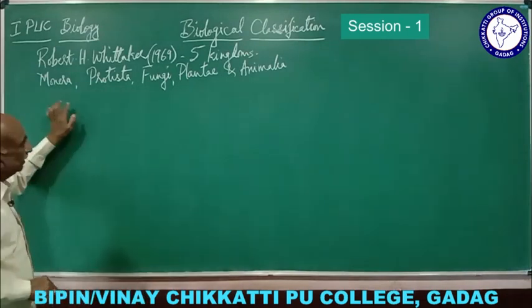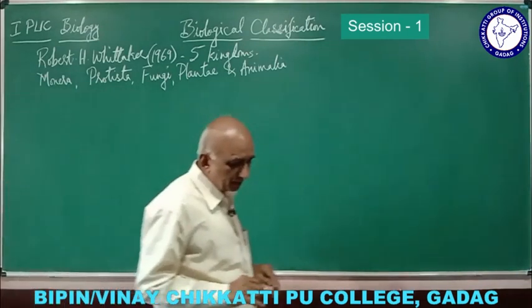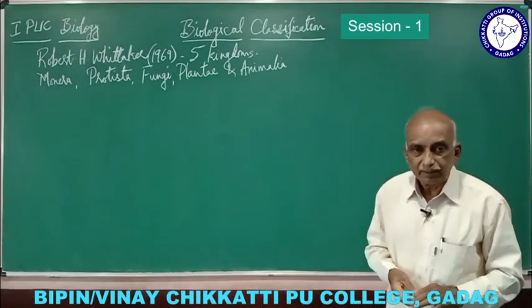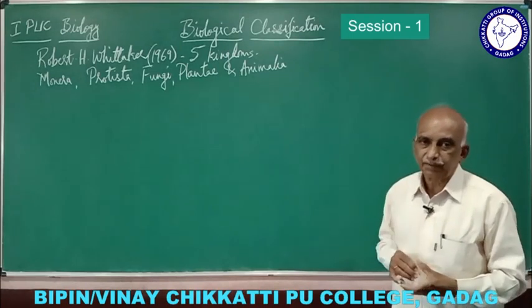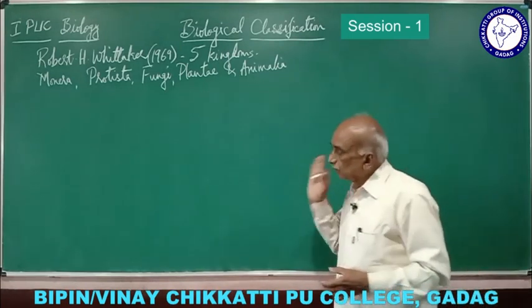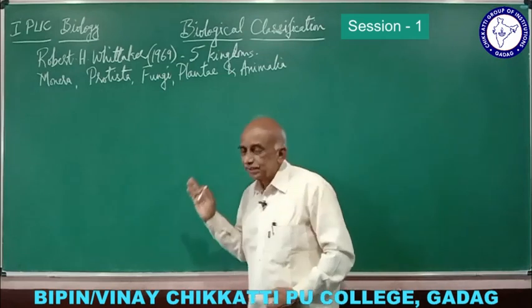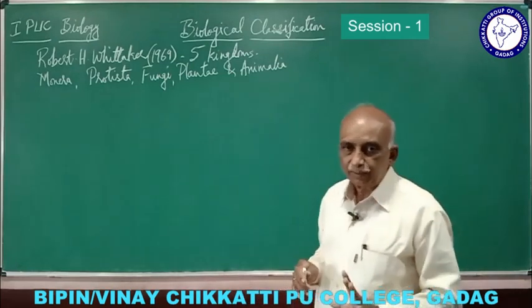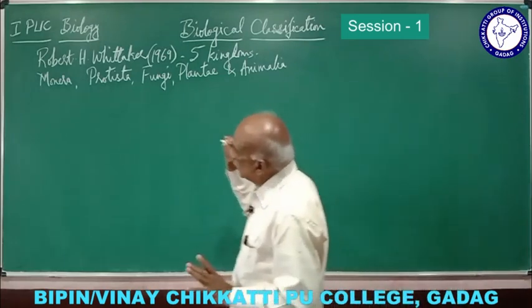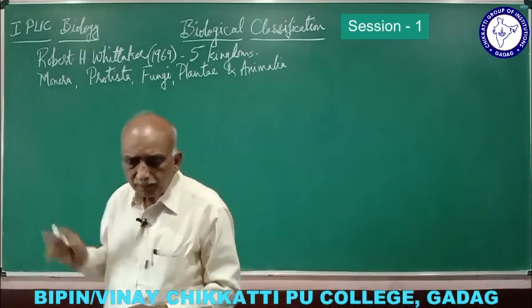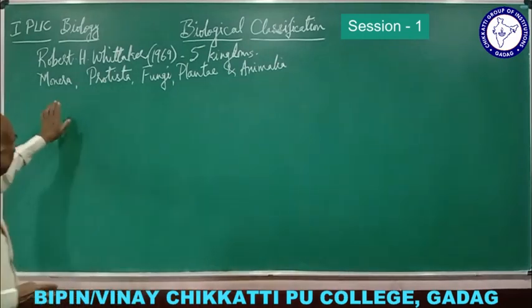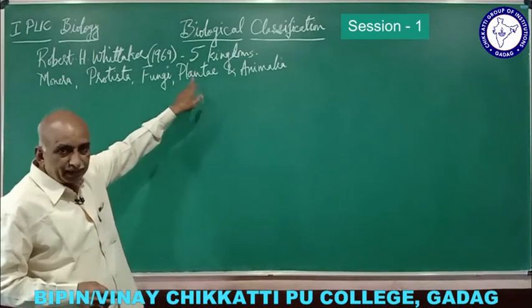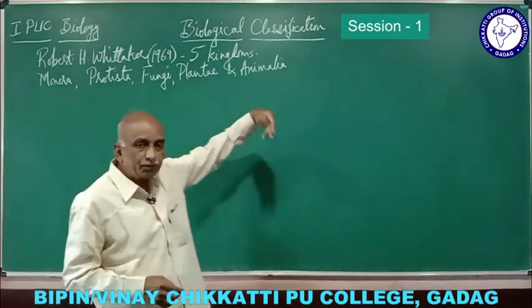Now one by one, in this chapter, biological classification, we are studying three kingdoms, their characters and some examples: monera, protista, then fungi. So these are the three things we are going to study. Plants we will study in the next chapter, and animals in another chapter.